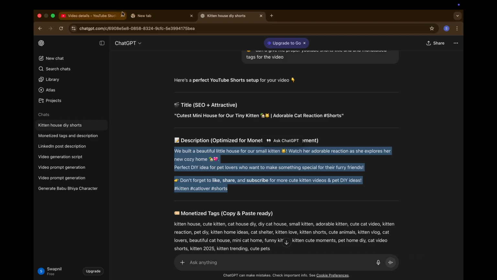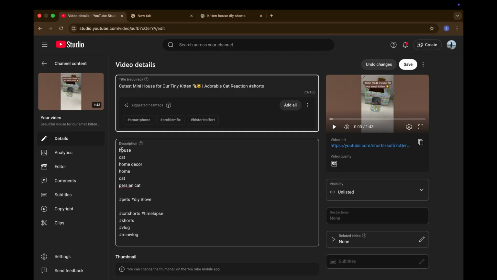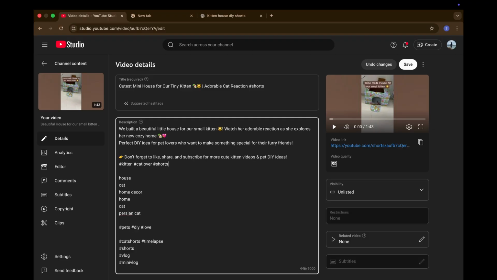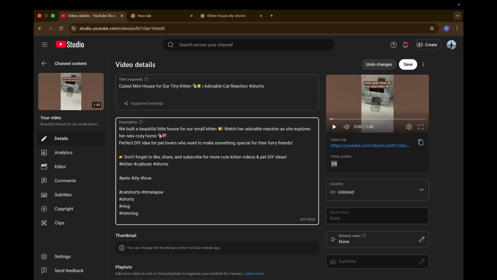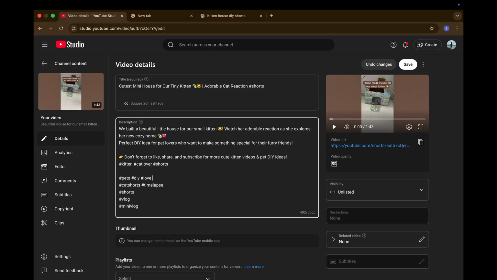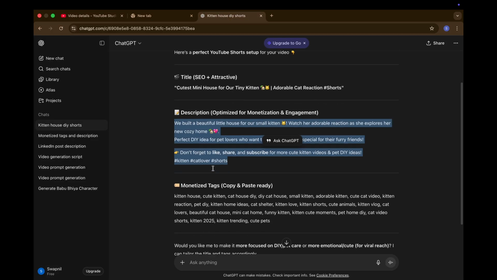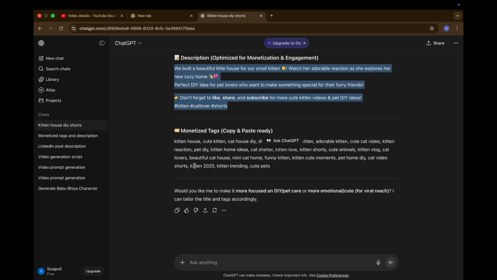I copy the description, and I don't want this particular tag, so I will remove that. I have first added the description and then I will remove a couple of tags, right? And I think it's good to have some hashtags, so I just added that. Now the next thing is you need to add the tags. For tags they have provided the monetized tags also, so what you have to do is just copy and paste.